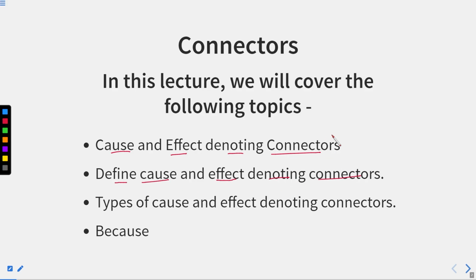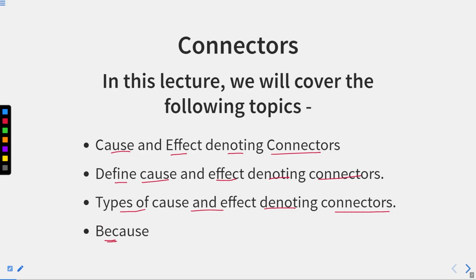Now, what are cause and effect denoting connectors? Don't worry, I'll tell you after a little bit. Types of cause and effect denoting connectors. So, we'll discuss cause and effect denoting connectors in this session. We'll elaborate these types of connectors as well. After that, we'll see the word because. Because is actually a cause and effect denoting connector. So, we'll discuss this conjunction, that is because.